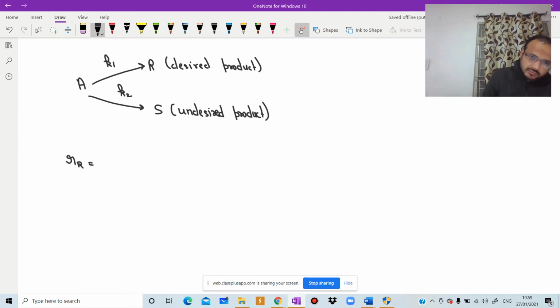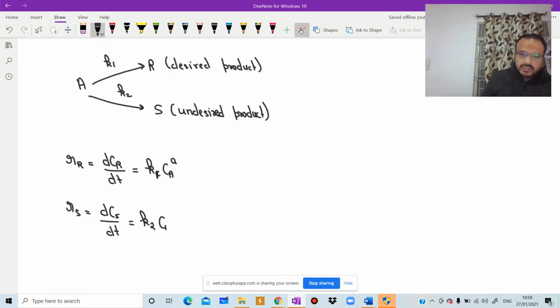r of R is equal to dCr by dt, equal to K1 into Ca to the power a. r of S is equal to dCs by dt, equal to K2 into Ca to the power b.